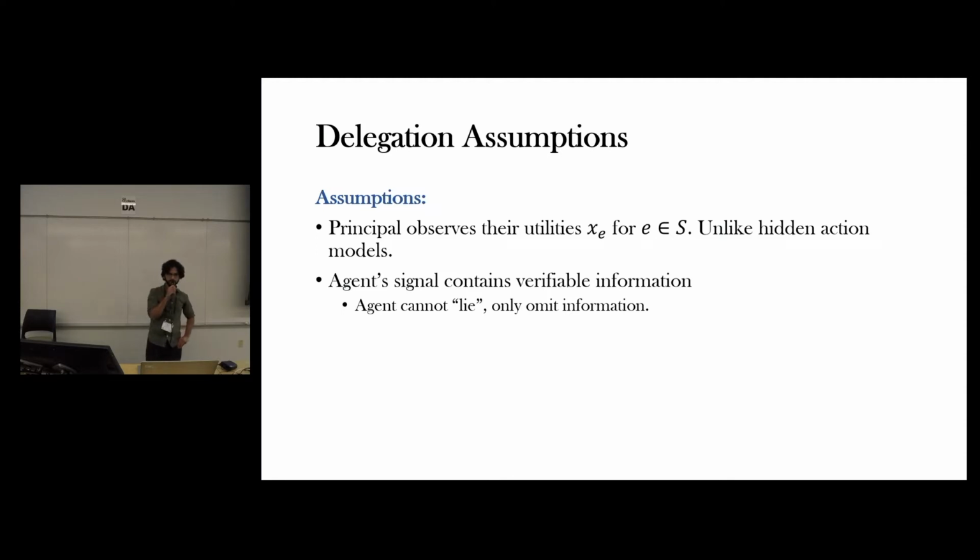In other words, the agent's signal contains verifiable information, because the principal observes the realization of the elements they end up selecting. That means the agent cannot lie about the signal that they propose to the principal, but they can omit information about the signal or the solution that they don't end up proposing. And also, we assume independence across the elements.